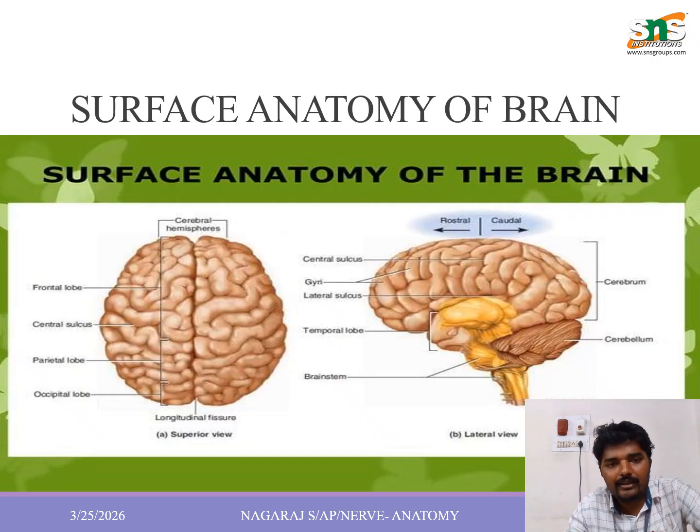Surface anatomy of the brain. This dynamic structure is mainly called the surface anatomy of the brain. The gaps between the folds of the brain are called sulcus and gyrus.